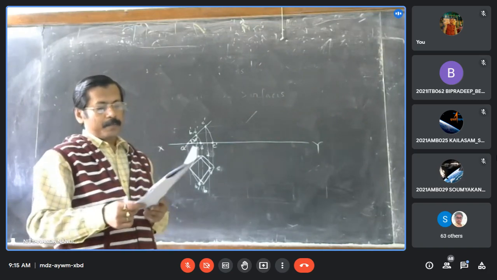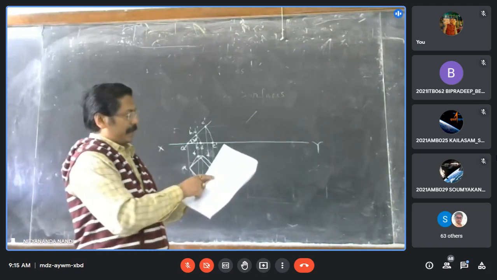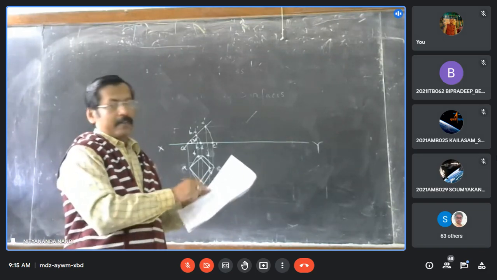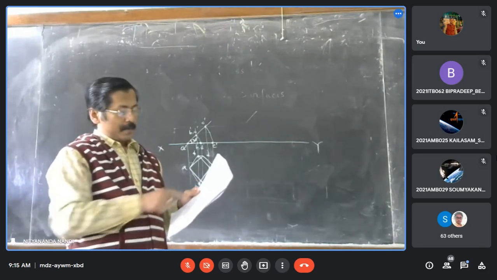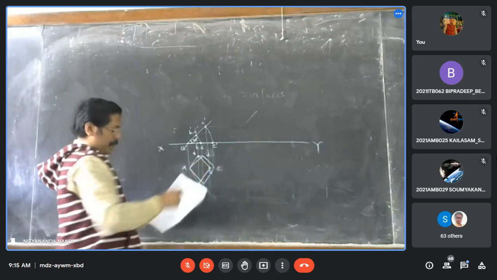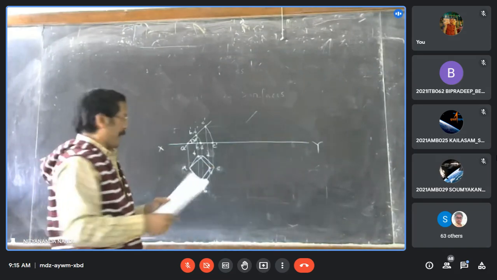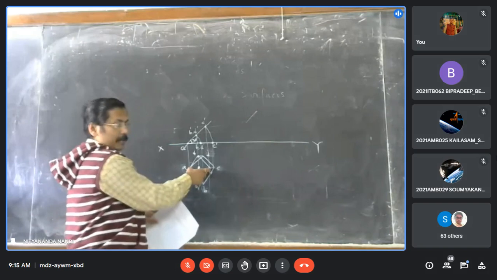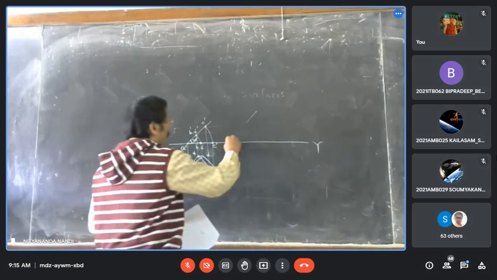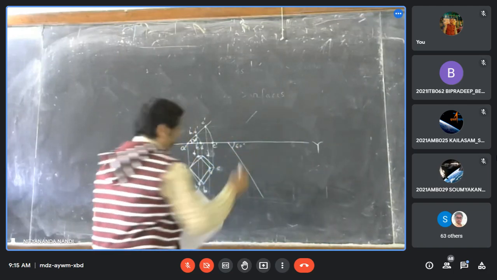Now the next line. The plan of diagonal AC and the diagonal AC: plan of diagonal AC means the plan, and diagonal AC means the original diagonal AC. So first, the plan of diagonal AC. Now the plan of diagonal AC is AC1, so it will be 60 degrees with GP.